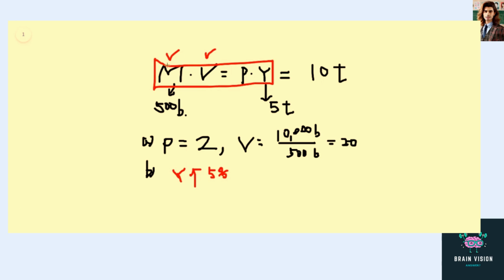So to make this left-hand side constant, we also have to make this right-hand side constant. So the price here has to go down by 5%. We have to decrease the price level in the economy to make this equation hold.